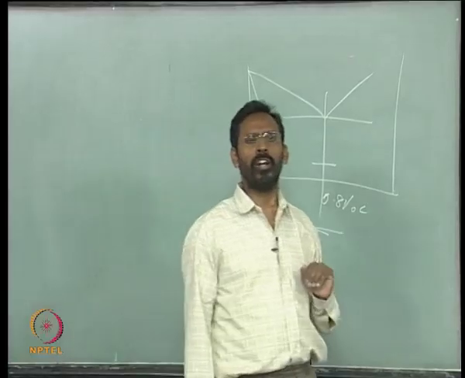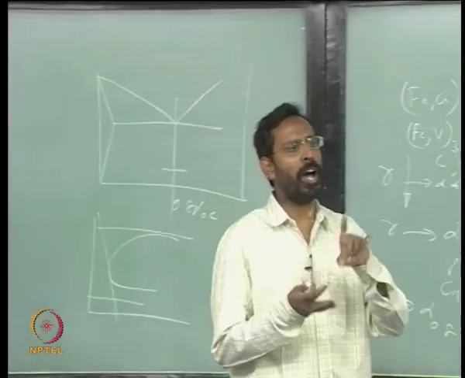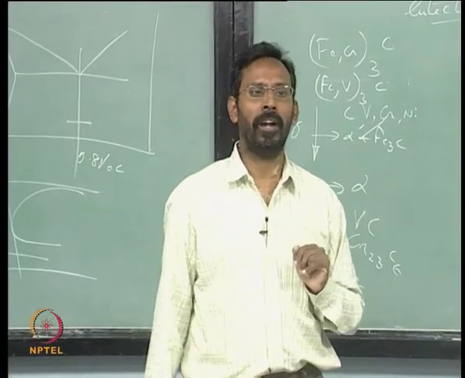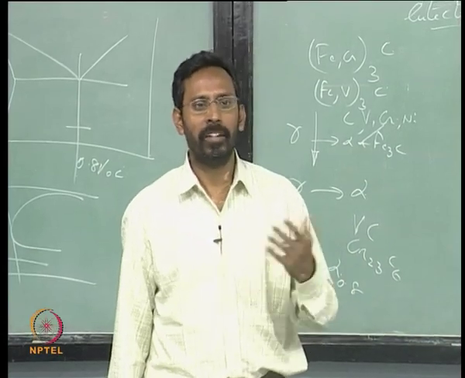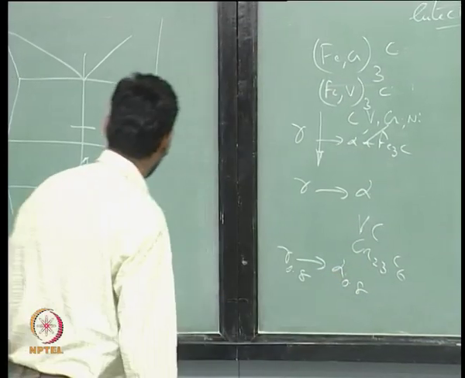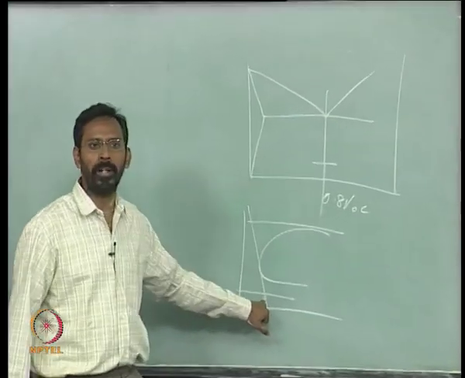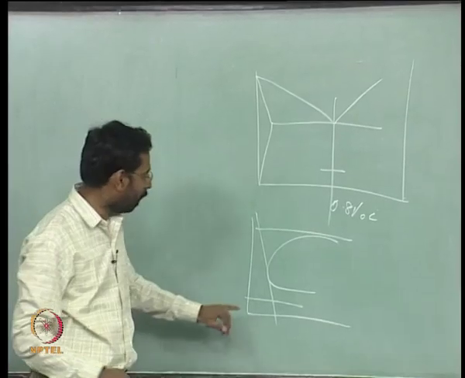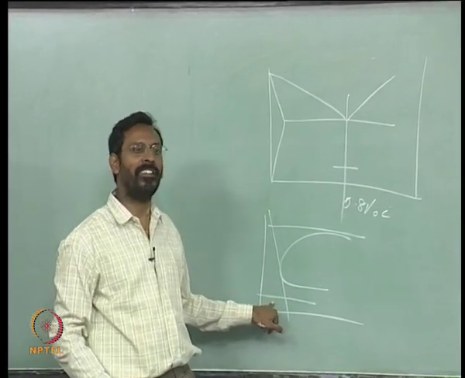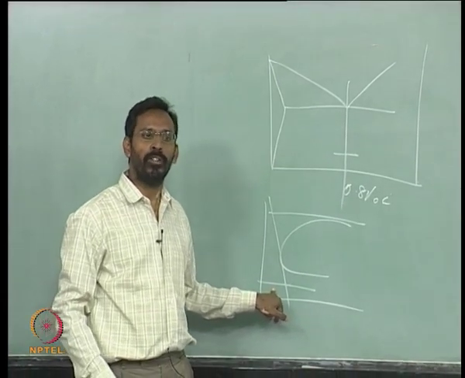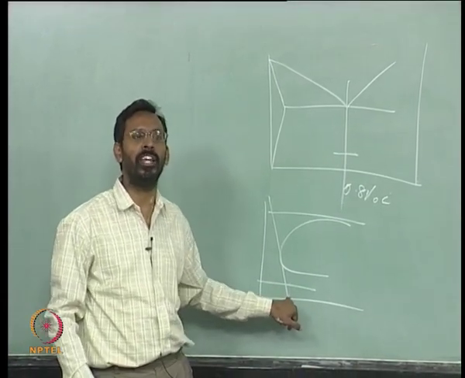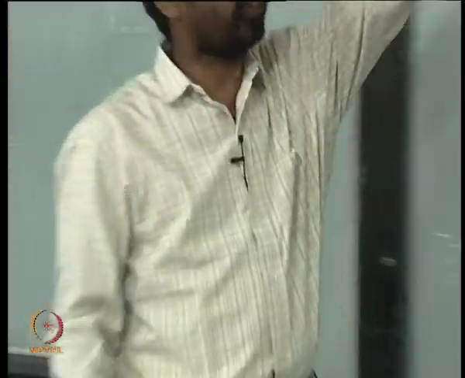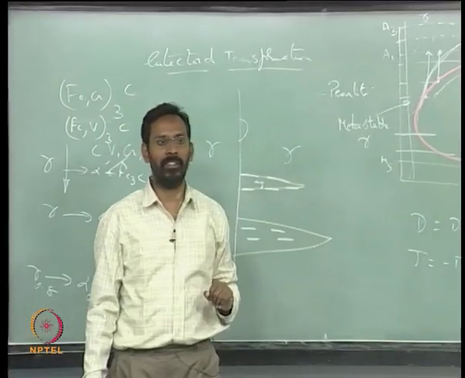So, any solid to solid transformation has to occur either by diffusion or by shear. The moment you say that the product phase has a different structure than that of the parent phase, otherwise the transformation is not possible. Whereas here you see that there is no atomic movement, the atoms simply get frozen the way the liquid is, excepting the difference is that the viscosity is so high that you cannot call this a liquid anymore. So, this is mechanically a solid, structurally a liquid, a glass. So, that is the difference, whereas here structurally itself this is different, martensite is different, excepting